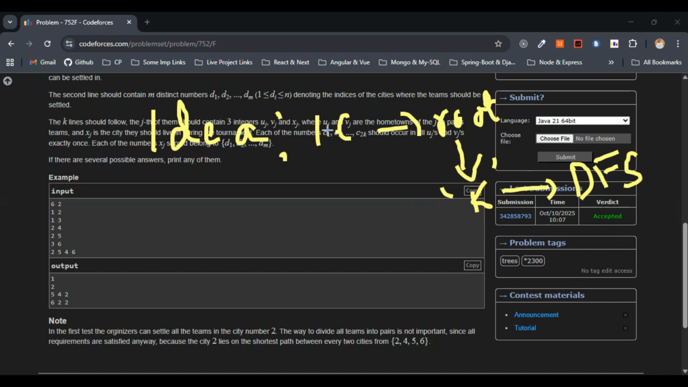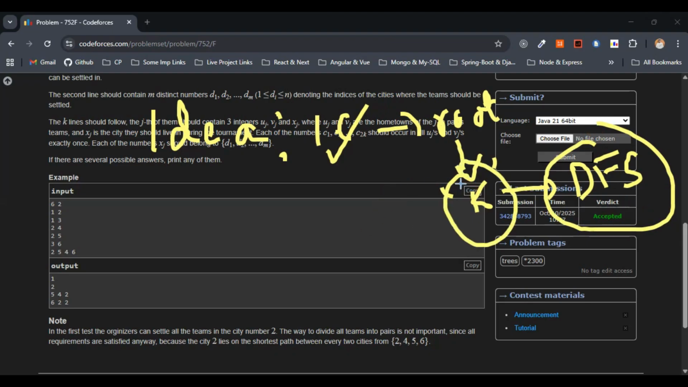We'll pick one city, nothing but the root, so that at least k special nodes are in the DFS subtree. We will collect the special nodes in the DFS and pair the first k with the next k, and settle all the pairs at the root. So this is basically the idea.